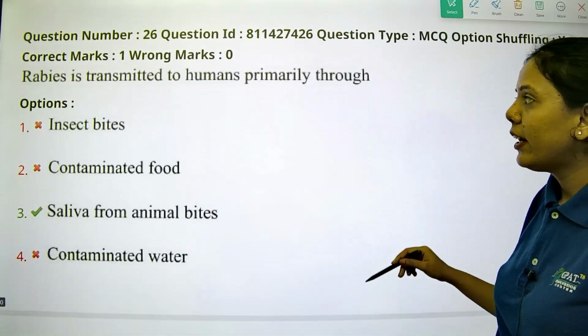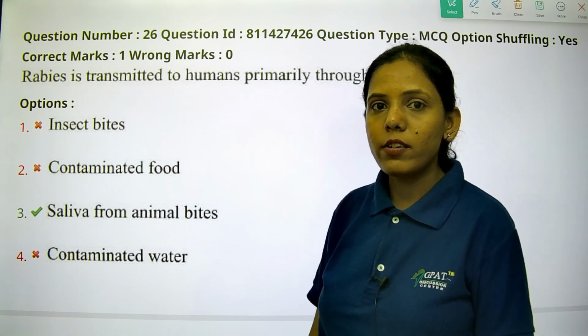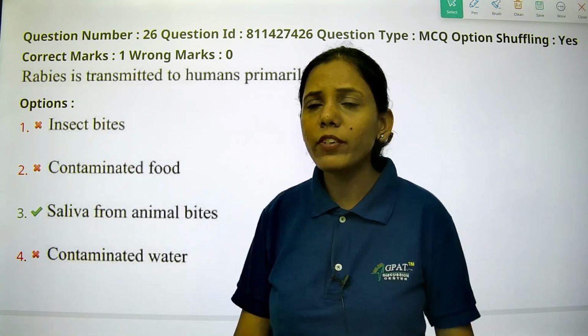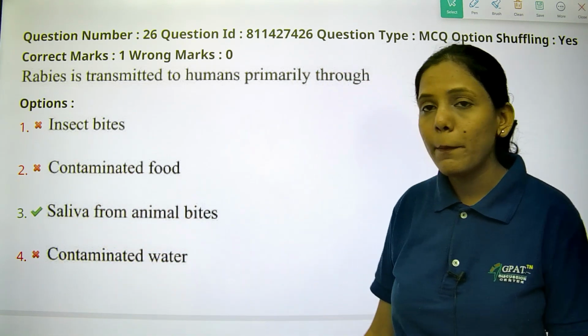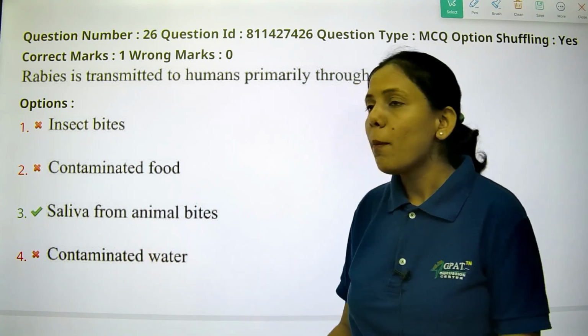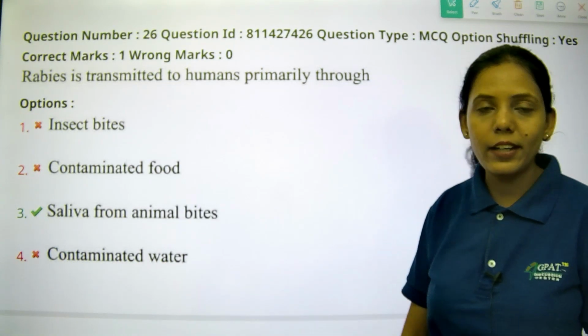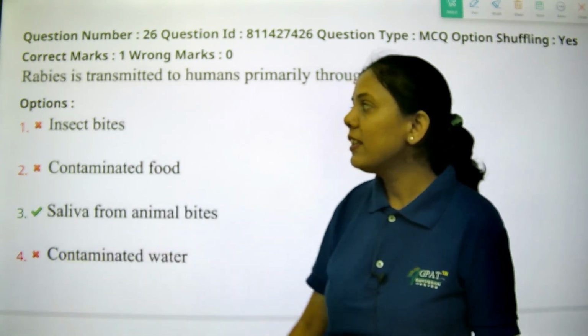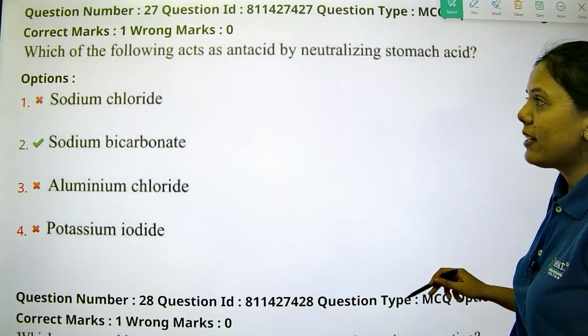Rabies is transmitted to human primarily through. So rabies, we know, is mostly from dogs. It is because of dog bites. So insect bites, no, it is not because of insect bites. Contaminated food, saliva from animal bites. It is caused by saliva from animal bites. Contaminated water is also not there. So option 3 is the right answer. Now let's see the next question.